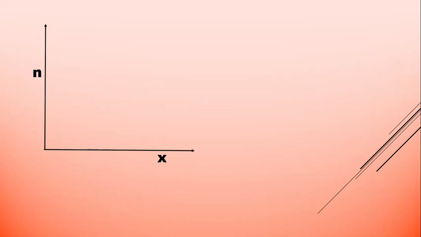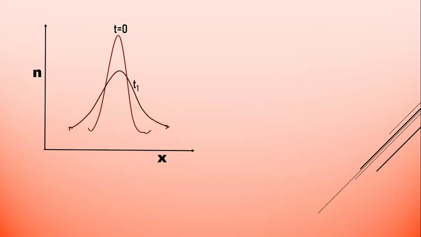So let us understand it graphically. Again, I am considering the n versus x graph, and we have already injected some carriers. So there will be a pulse generated, and as time progresses, the pulse will spread out in both directions equally, and the peak is going to decrease.